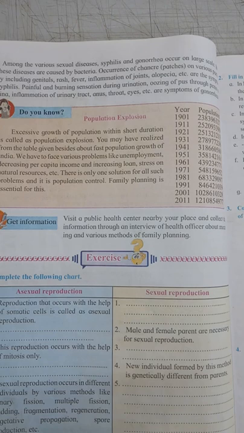Due to that, we face various problems like unemployment, decreasing per capita income, increasing loans, stress on natural resources, etc. The only solution for all such problems is population control. There should be family planning for that. If we do family planning, if we have only one or two children, then the population can be controlled.